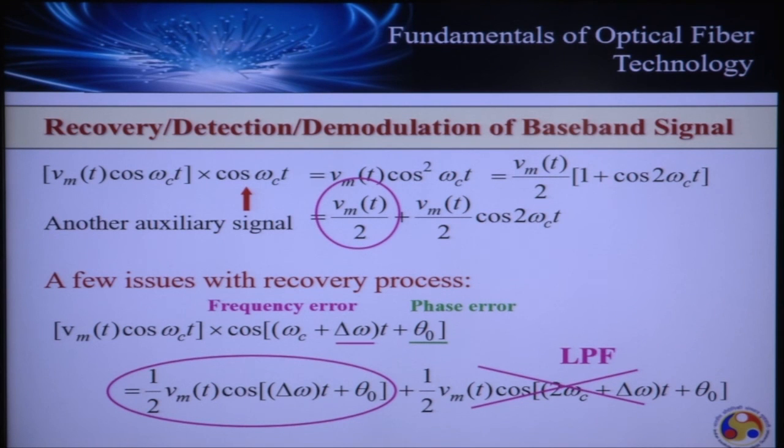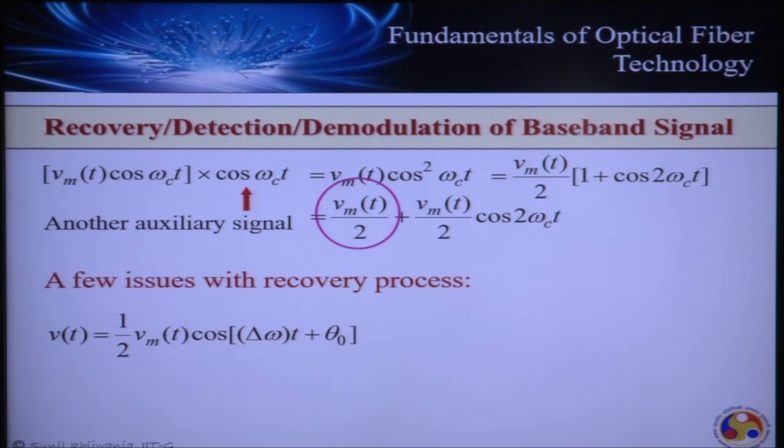Now let's concentrate on this part. In the first case, let's try to understand what will happen if we assume that there is no frequency error. Delta omega is 0. When delta omega is 0, the output signal is equal to half of Vm(t) cos theta naught. Our expectation was half of Vm(t), but having a finite phase error, my output signal is accompanied by a gain factor which is proportional to the cosine of the phase error itself.